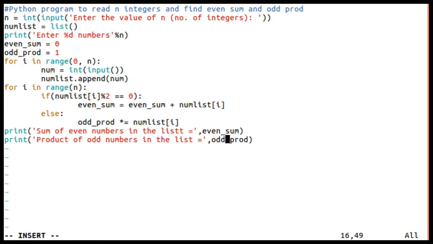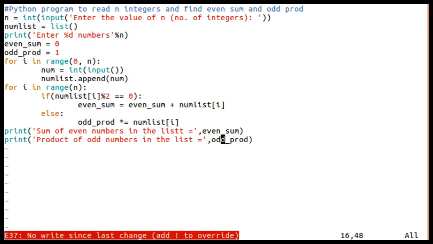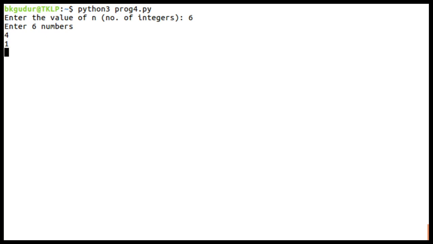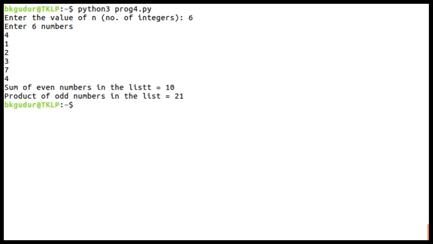This is actually odd product. 6, 4, 1, 3, 2, 7, then 4. Okay, sum of even numbers 4, 2, then 4 means 10, and product will be 7 3s are 21, 21 1s are 21. Yes, so this is a very simple program.